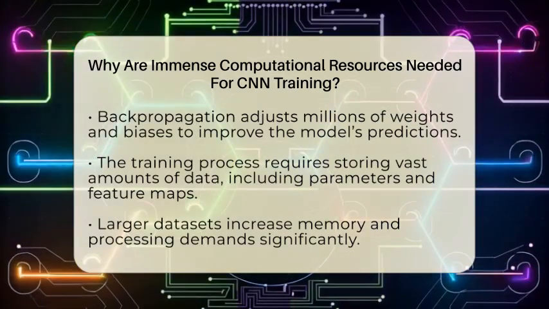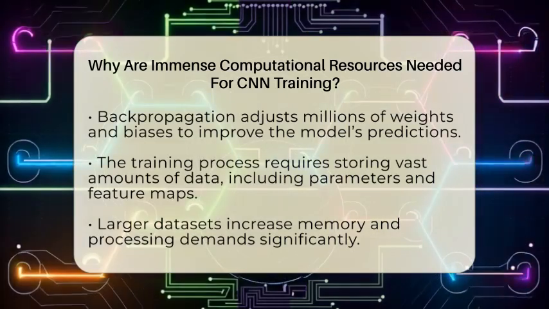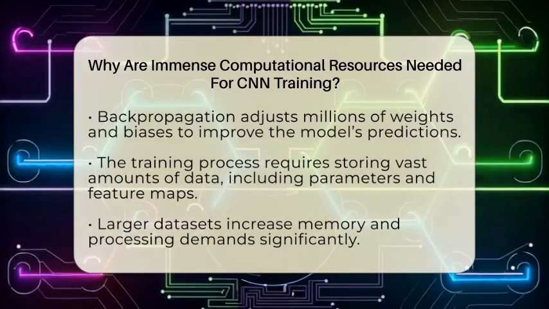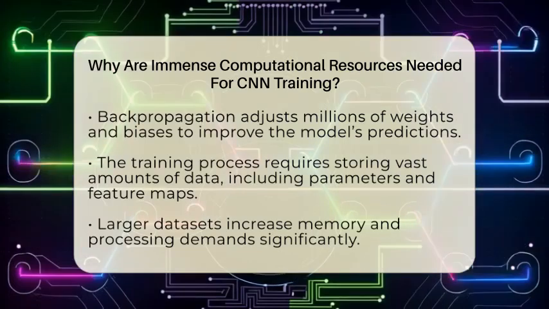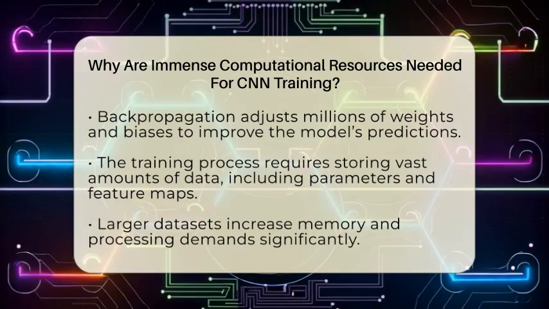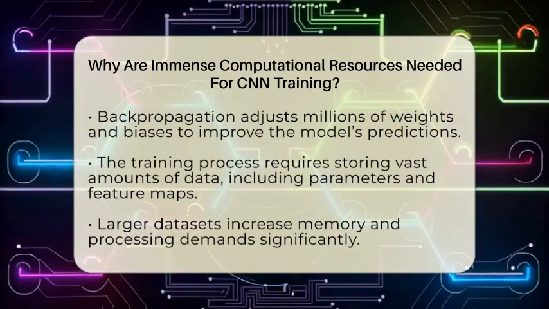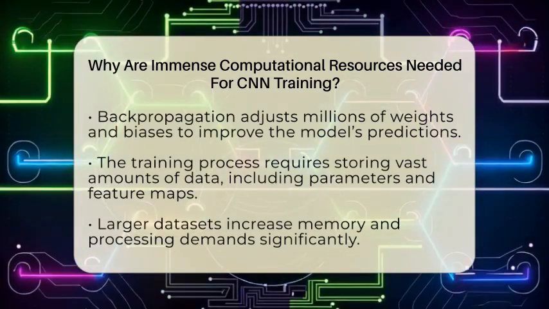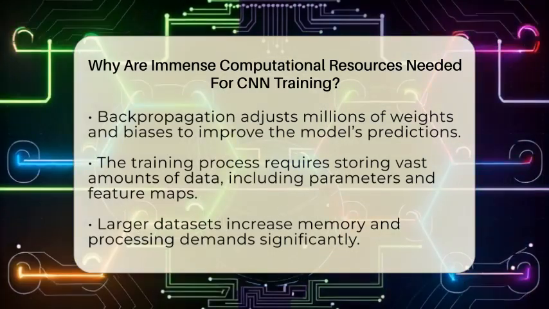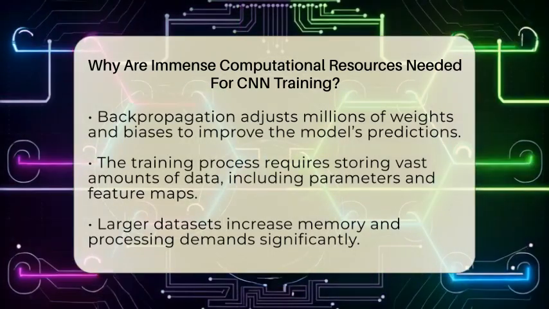Memory is another big factor. The network needs to store all its parameters, which can be millions of numbers, plus intermediate data called feature maps that show what the network has learned at each layer. These feature maps can be large, especially for high-resolution images. During training, the computer must keep all this information in memory to perform calculations efficiently.